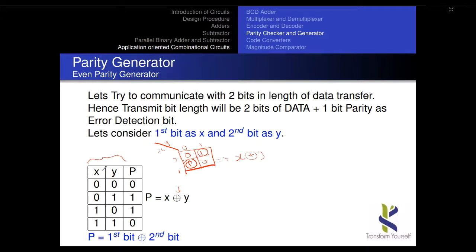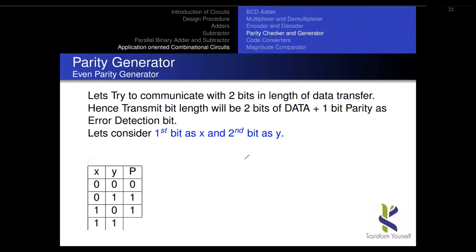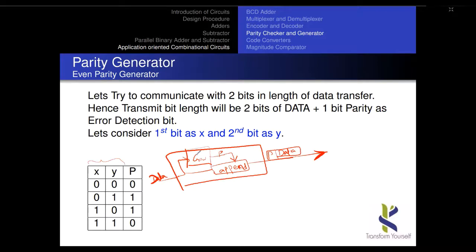So here I have 2 bits and produce a third bit as the output. Hence this circuit is nothing but the total data. In this case the total length is 2 bits; the 2-bit information is passed, and based on it the circuit produces 1 bit, which is my parity bit. That parity bit is appended to the same data, and finally the output is the data followed by the parity bit, as 3 bits.